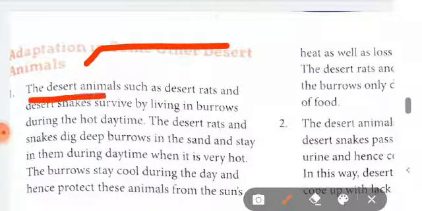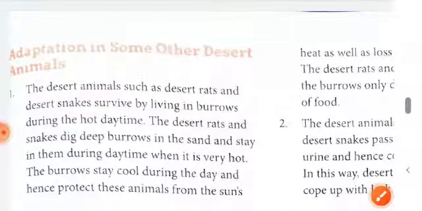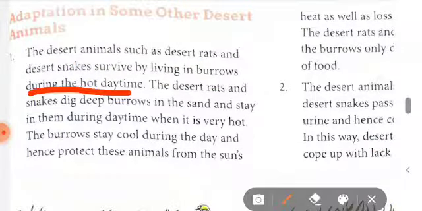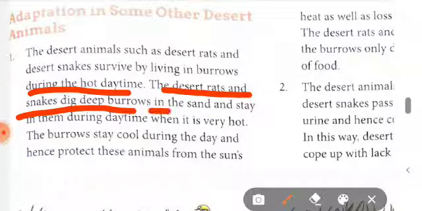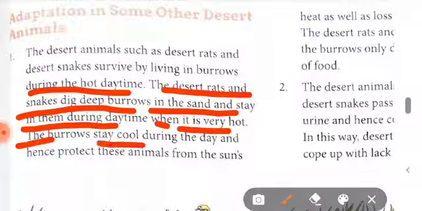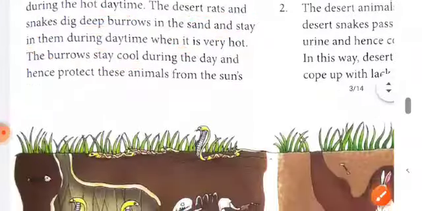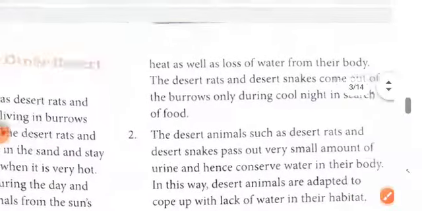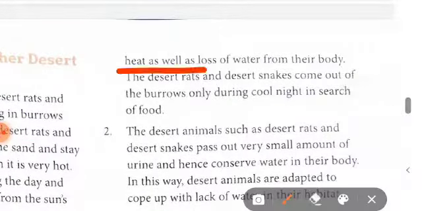Next is adaptation in some other desert animals. Other desert animals such as desert rats and desert snakes survive by living in burrows during the hot daytime. They dig deep burrows in the sand and stay in them during the day when it is very hot, and the burrow stays cool and protects these animals from the sun's heat as well as loss of water from their body.